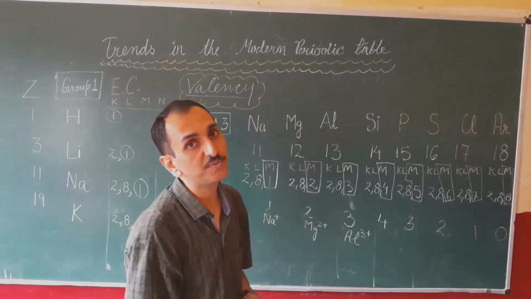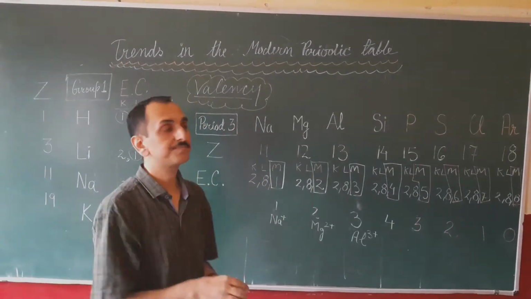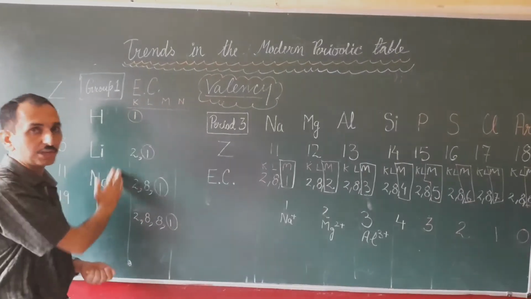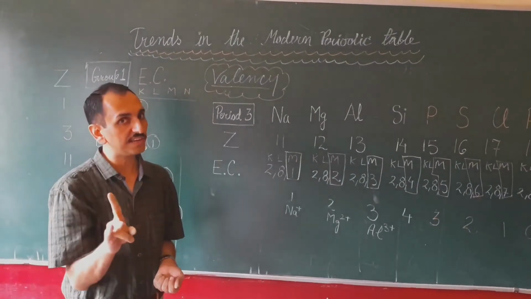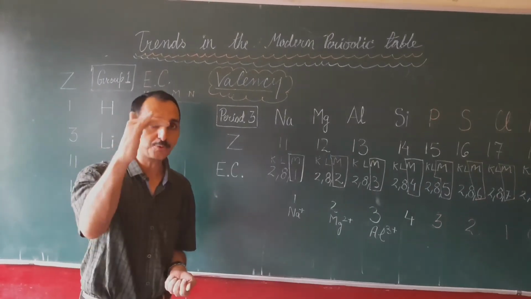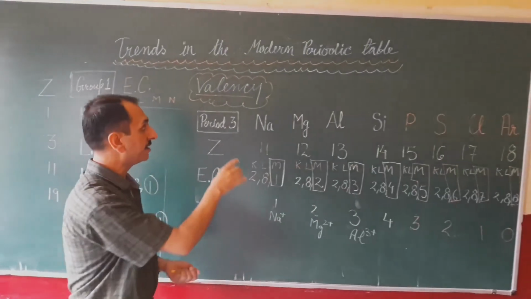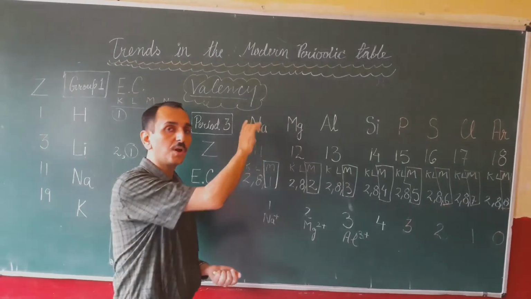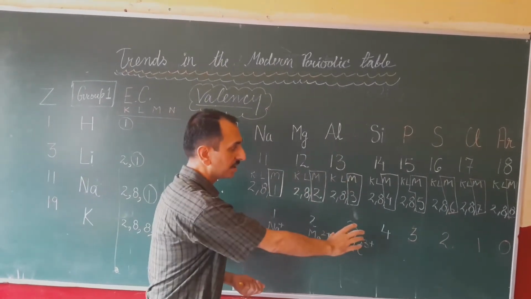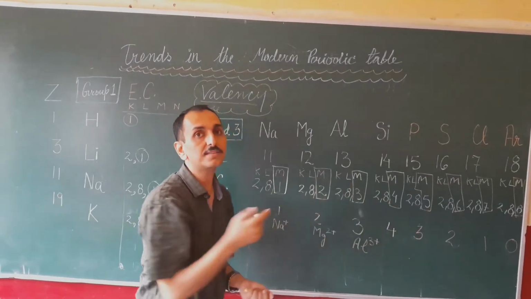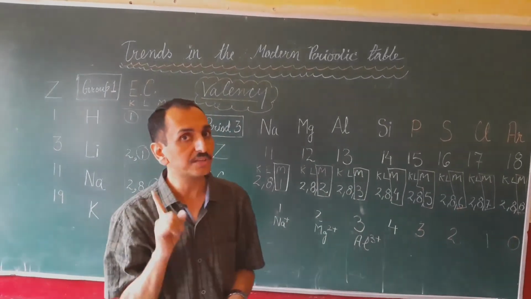Now we have to conclude this topic. In case of groups, we have studied today that while going down a group, valency remains the same. There is no change in the valency going down a group from top to bottom. And in a period, going from left to right, valency first of all increases, then decreases. This is the trend of valency in the modern periodic table.